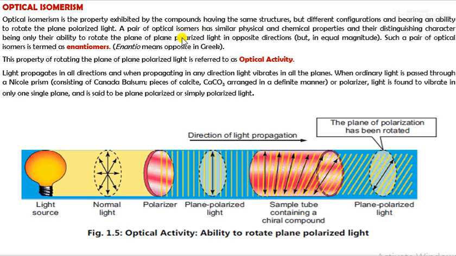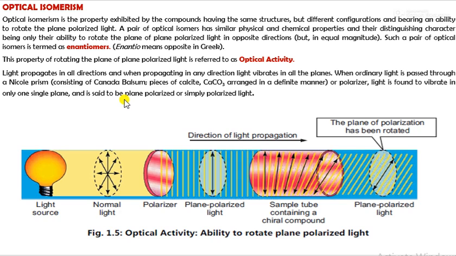A pair of optical isomers has similar physical and chemical properties, and their only distinguishing character is their ability to rotate the plane polarized light in the opposite direction, but in equal magnitude. Such a pair of optical isomers is termed enantiomers. Enantio means opposite. This property of rotating the plane of polarized light is referred to as optical activity.